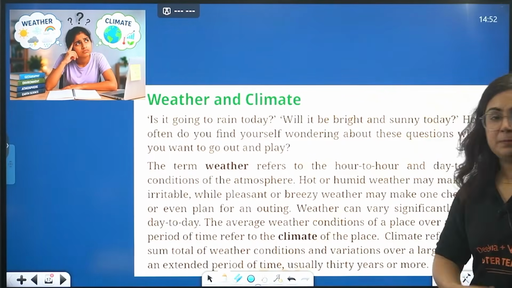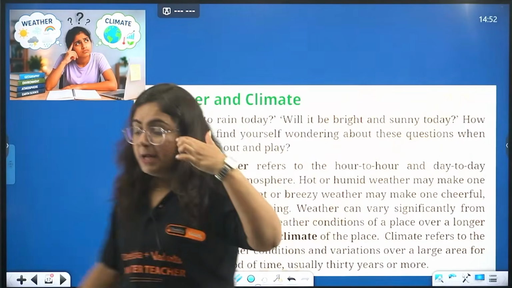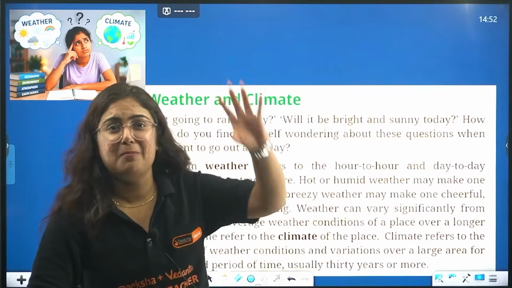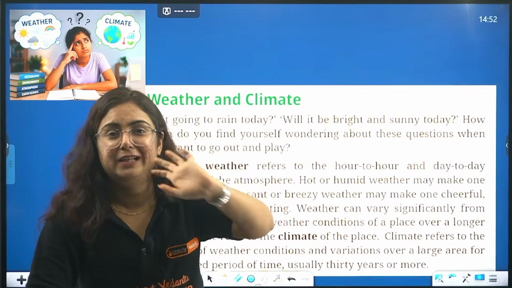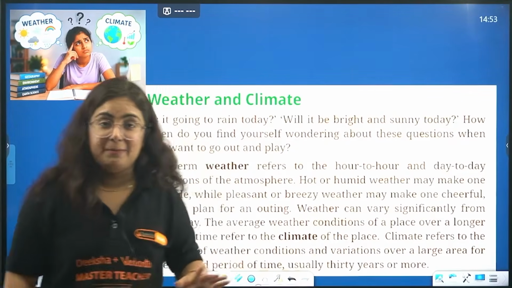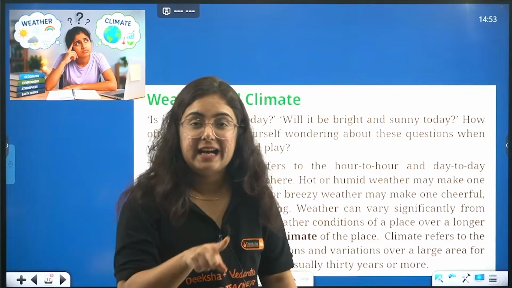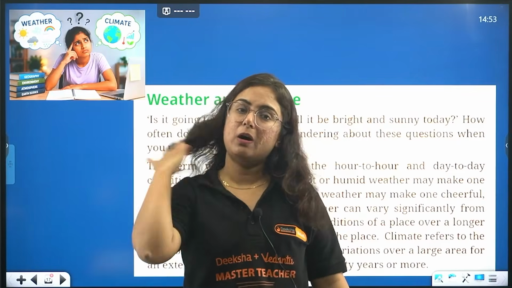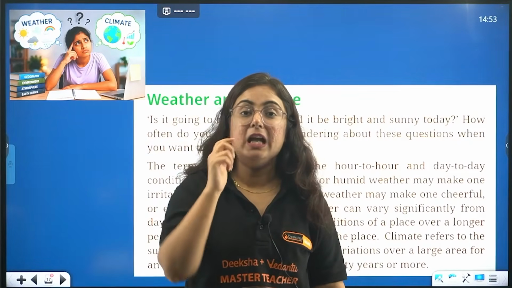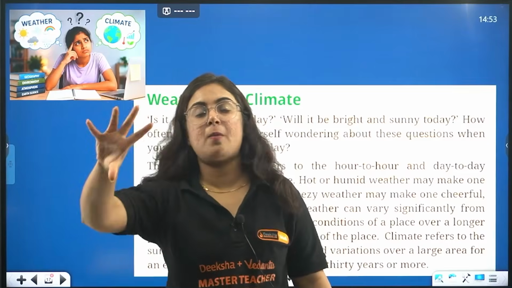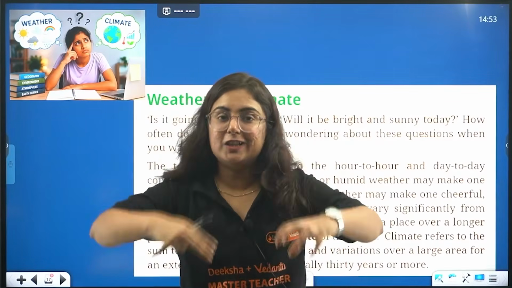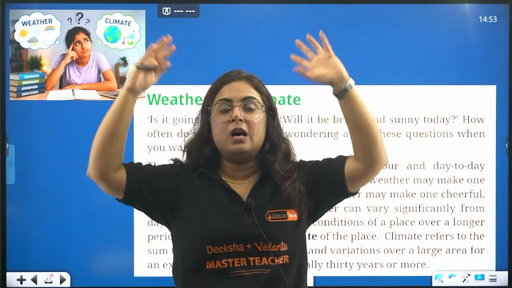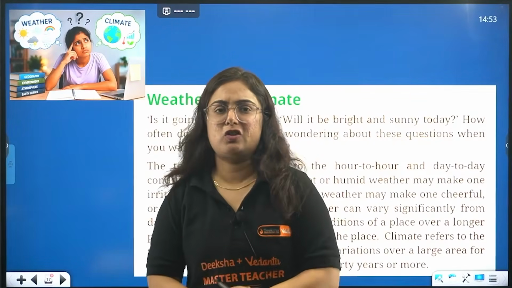Over a longer period of time, like, let me give you an example. Will India shift from the location it is right now? No ma'am, not possible. For some millions of years it is not possible, until plate tectonics happens. Because India lies in which region, beta? Tropical and subtropical region, right? The climate here is tropical and subtropical. Can it change over years, like India moving towards the pole someday and then there being cold weather? No, not at all possible.